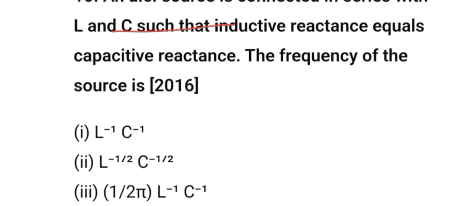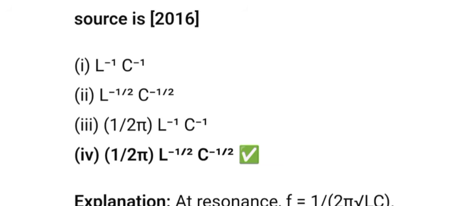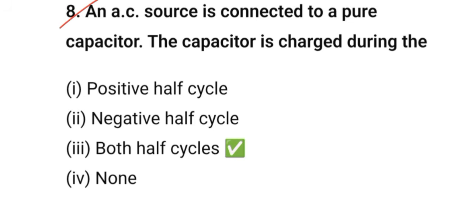An AC source is connected in series with L and C such that inductive reactance equals capacitive reactance. The frequency of the source is: L inverse, C inverse, L half inverse, C half inverse, 1 by 2 pi root over of LC.